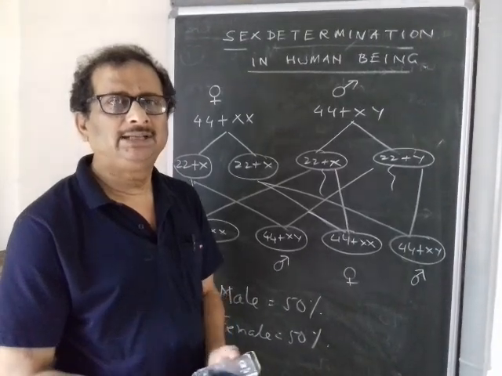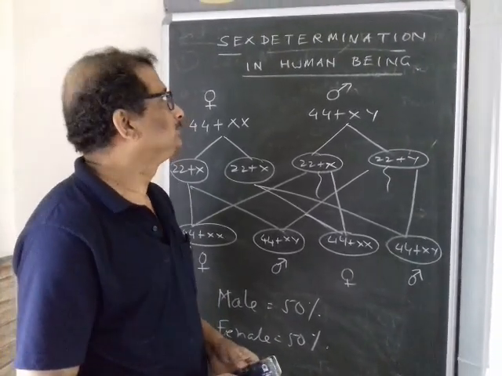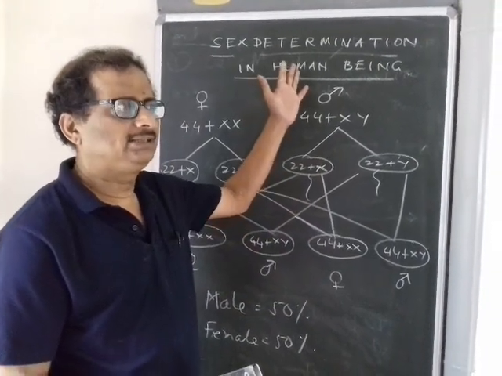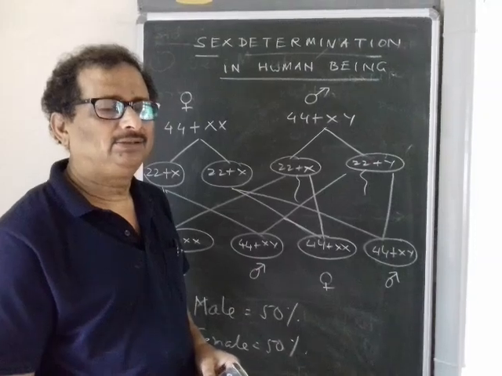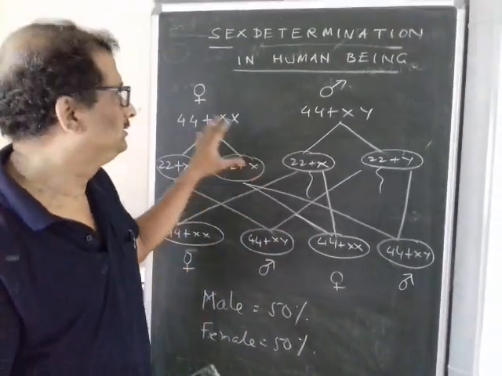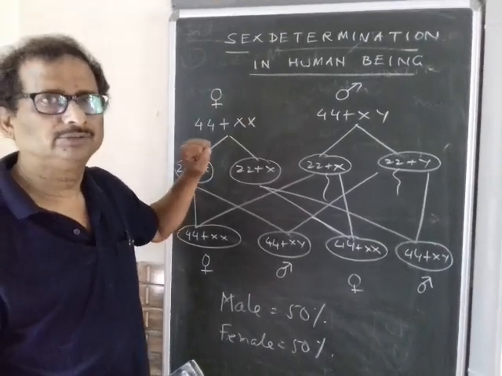This would be probably the last topic we are going to discuss before the vacation. So this is about sex determination in human beings. Now you know that in human beings we have autosomes and sex chromosomes. In total there are 46 chromosomes.